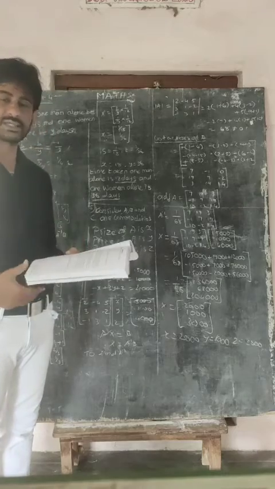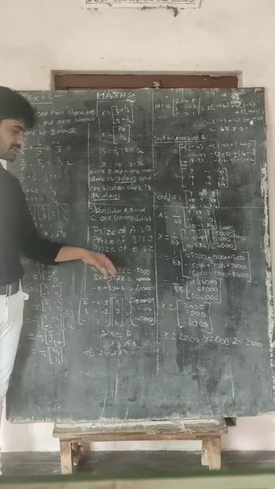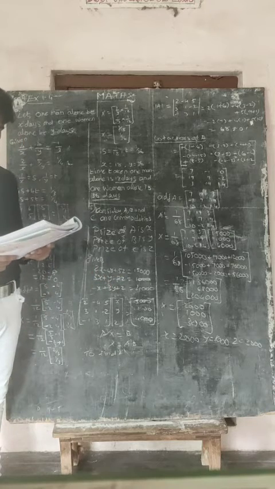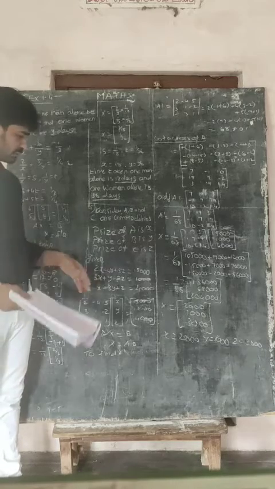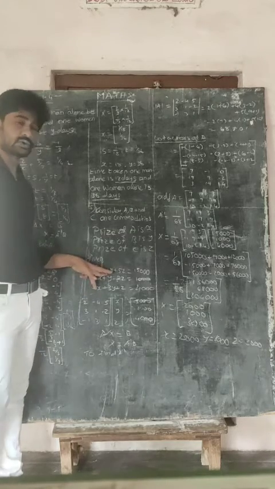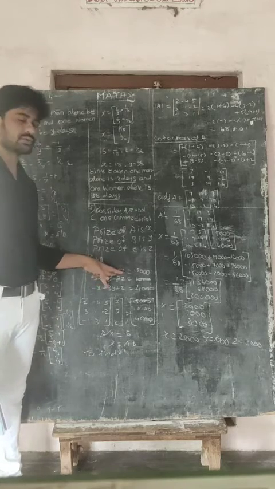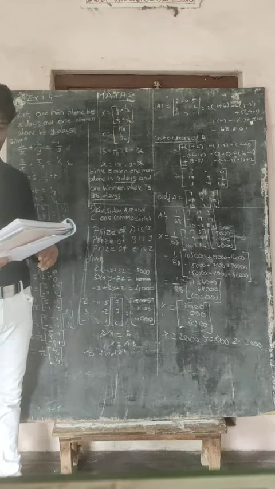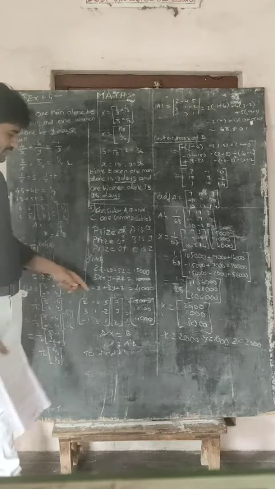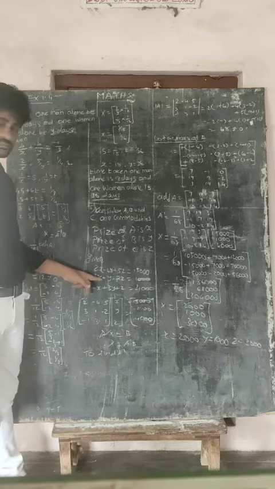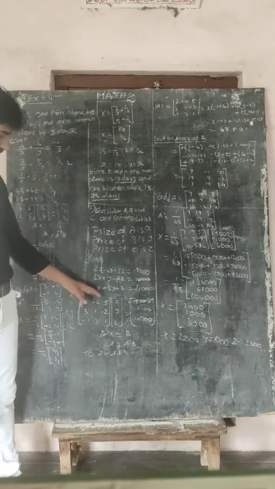You just read the question carefully and then make an equation like that: 2x minus 4y plus 5z. So purchase should come in negative. Purchase should be negative. What we sell should be written in positive. What we sell should be written in positive. And purchase should be in minus. Then after that, making an equation is like that: 3x plus y minus 2z, and then minus x plus